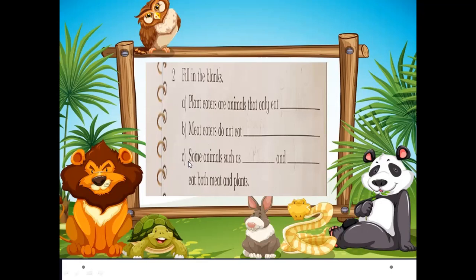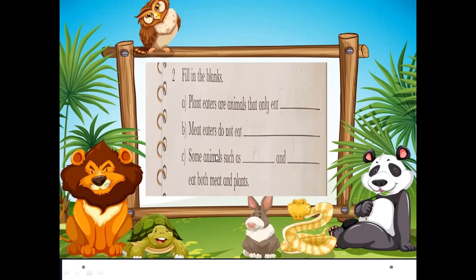Now, the third one is: some animals such as dash and dash eat both meat and plants. So there is also another group of animals which is called omnivores. The animals that eat both plants and meat belong to the omnivore group.